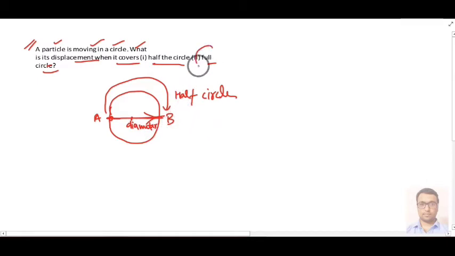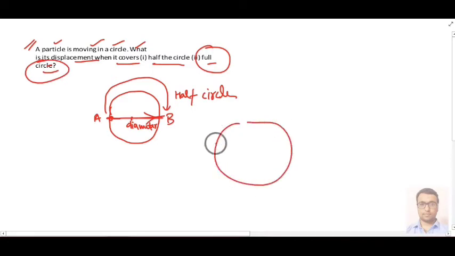Okay. But in the second part it is saying that when your particle covers the whole circle, suppose from A it starts and comes back to its original position. In that case, how much is your displacement? Delta x, then you will say it is x2 minus x1. So it will become equal to 0.